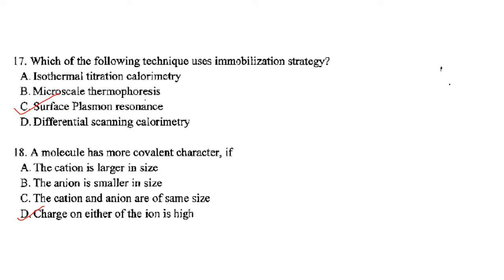Then next one. Which of the following techniques uses an immobilization strategy? The answer is option C, that is surface plasmon resonance. Then, a molecule has more covalent character if. It has more covalent character if the charge on either of the ions is high. Answer is option D.